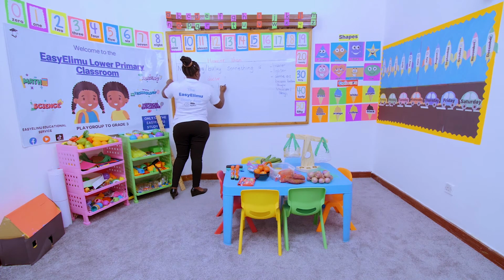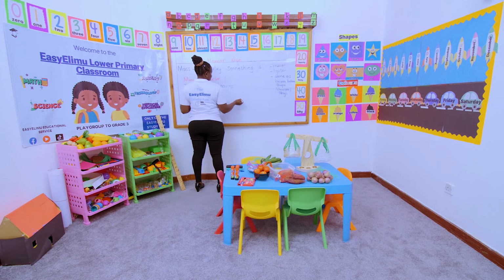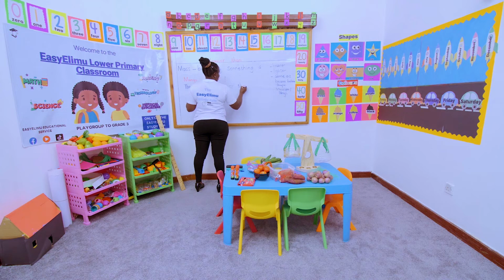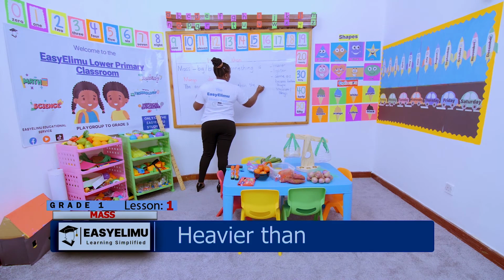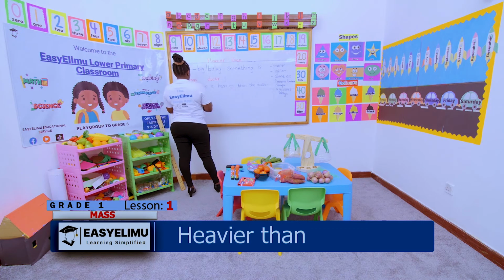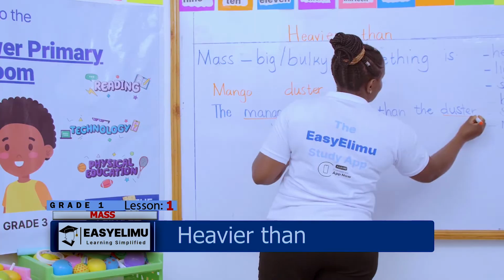We said when you hear the word heavier, it must have an ER. Why are we using heavier than? It is because we are comparing two things. You're talking about the mango and the duster.